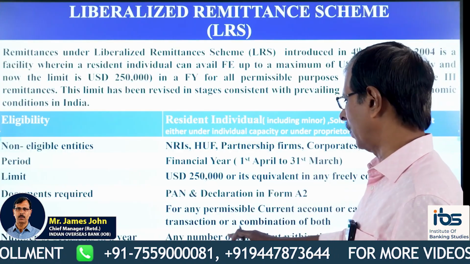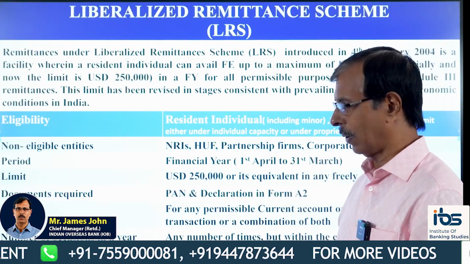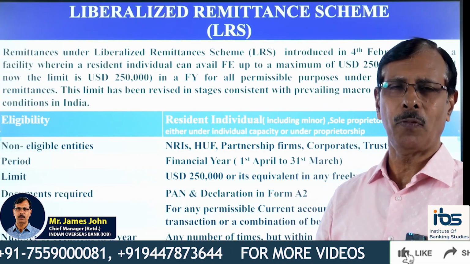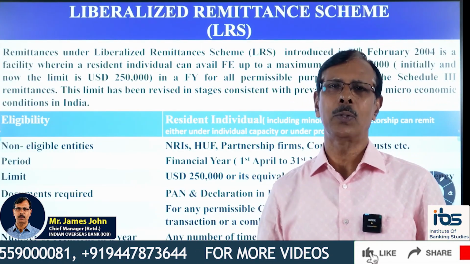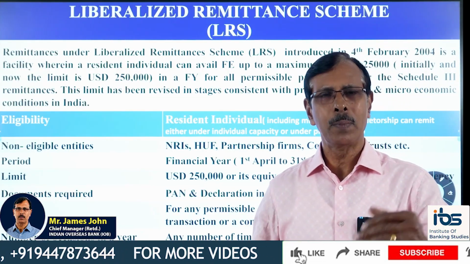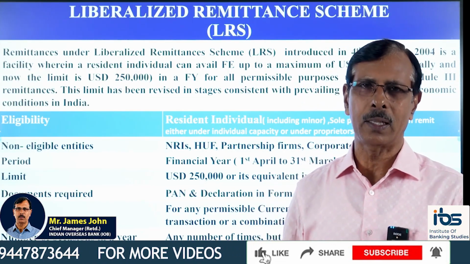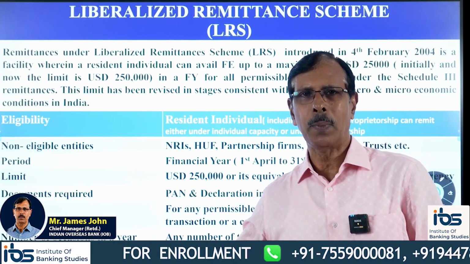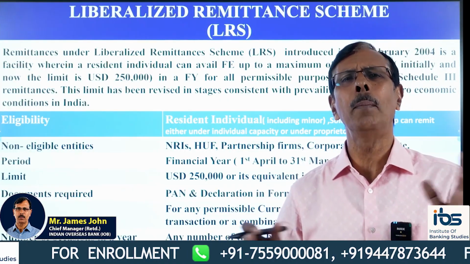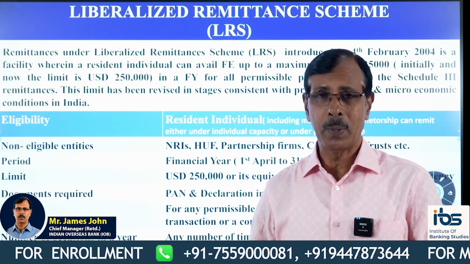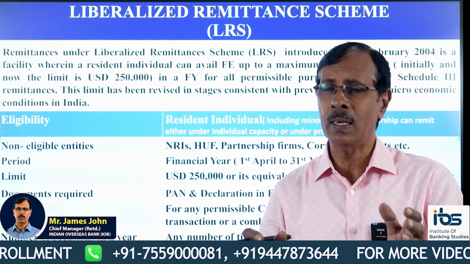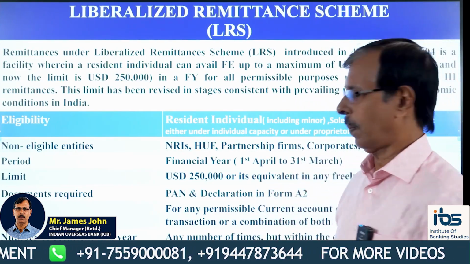Purpose: any permissible activity, current account and capital account. Number of occasions: there is no restriction. That means a person comes in the month of April and says, give me $10,000. You can give. And after some time in June, he comes for another 30,000, you can grant. Then in September, he again comes, you can grant. In December, January, February. So any number of occasions you can allow in a financial year. But the only condition is the aggregate amount in a financial year should not exceed $250,000.